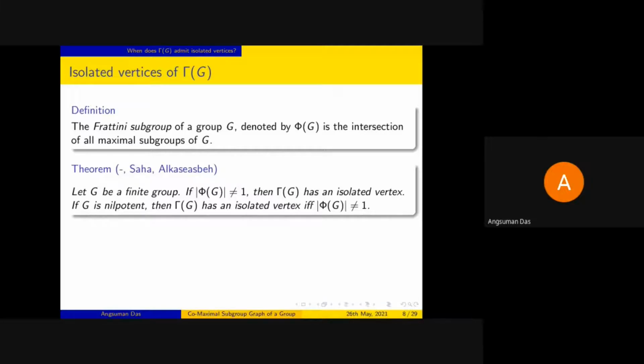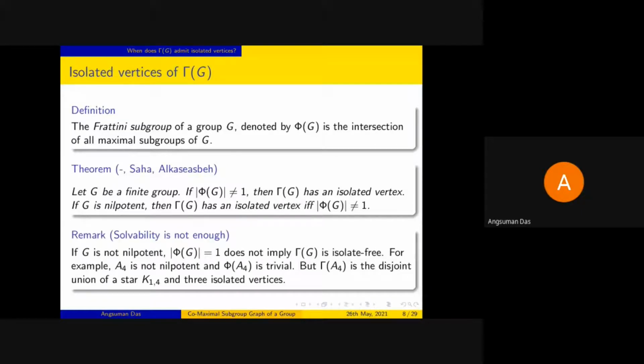Okay. But this condition that G is nilpotent is important here, as we'll see with the following examples. First of all, if we take the group A4, then we know that A4 is not a nilpotent group, but phi of A4 is a trivial group.